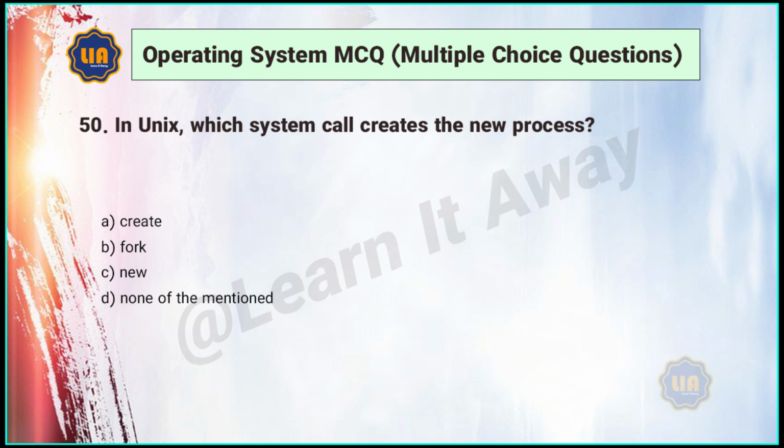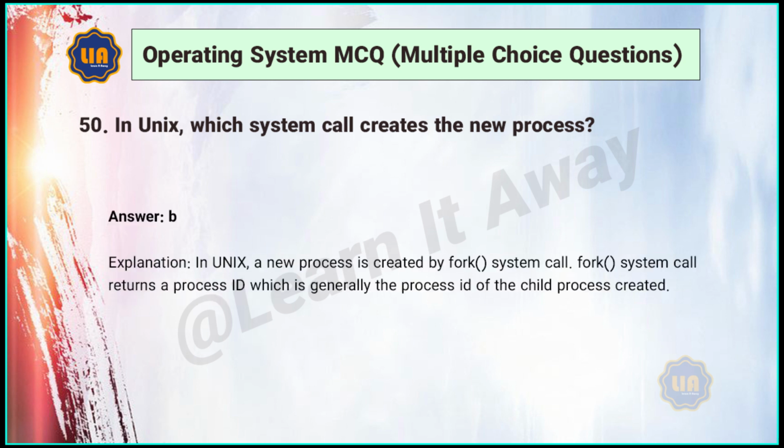Answer: C. 50. In Unix, which system call creates the new process? A. Create. B. Fork. C. New. D. None of the mentioned. Answer: B.